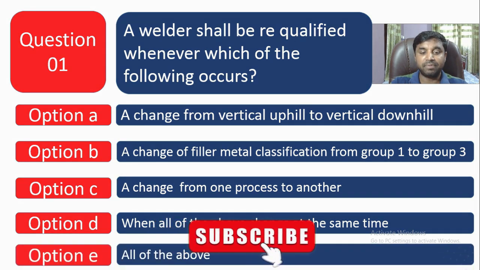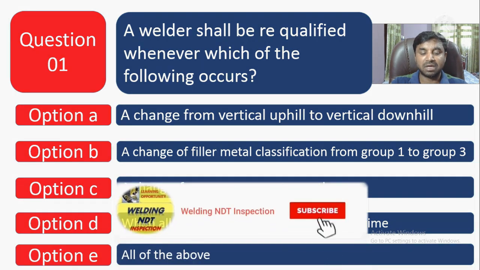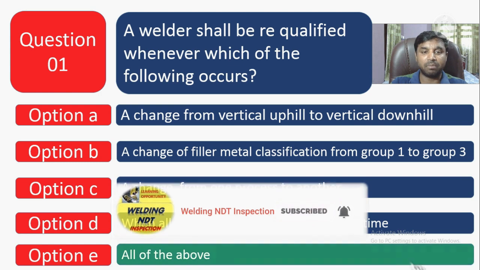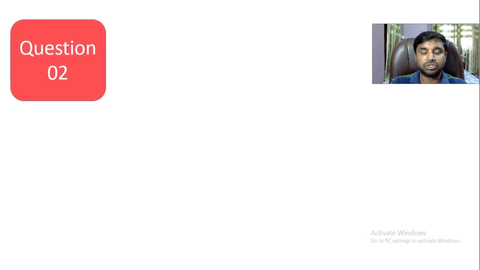Definitely, if you change all these, vertical uphill to vertical downhill, filler metal classification, also the change of one process to another, then definitely all of the above changes at the same time. So option E is the correct one. All of the above is correct, shall be requalified. If you see option A, B, C, D changes anything, then you have to requalify that WPS or welder. So question 1 finished. Question 2.